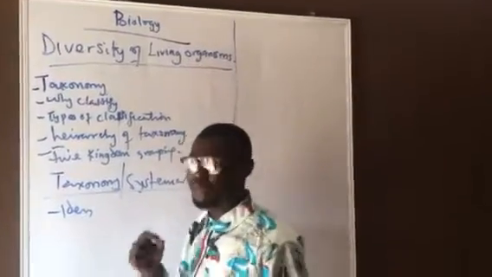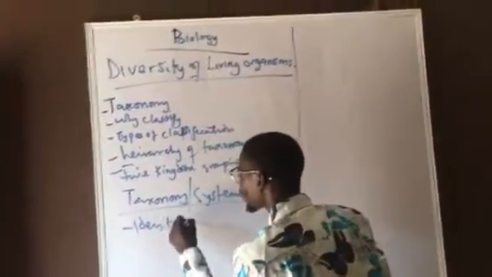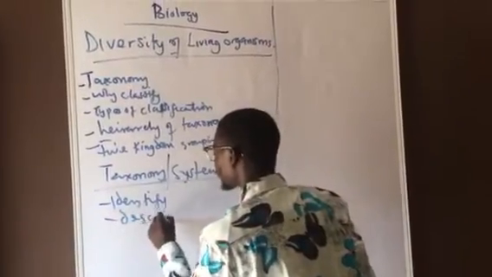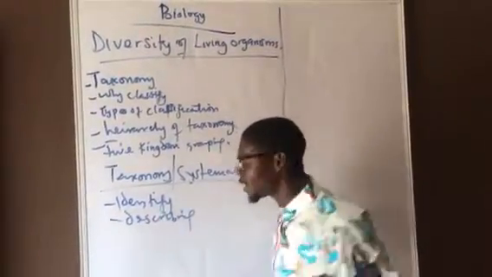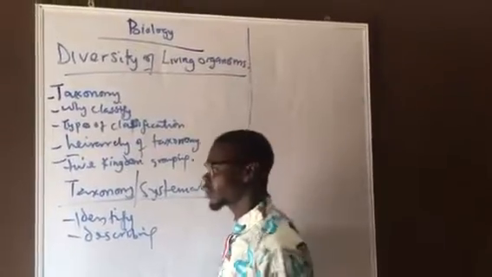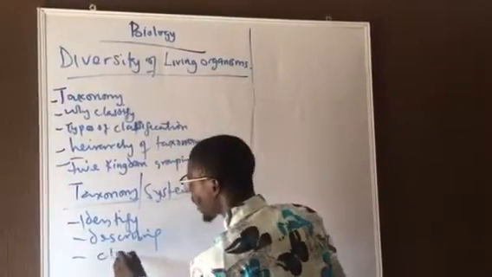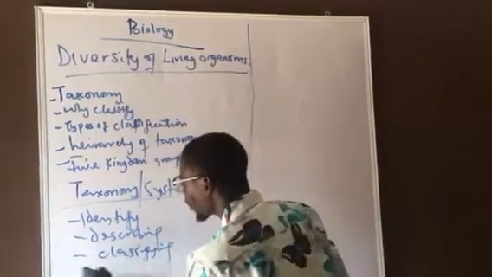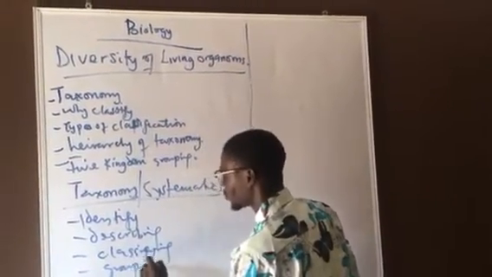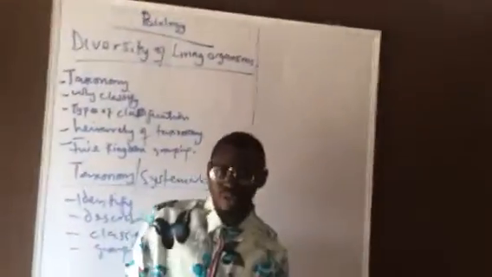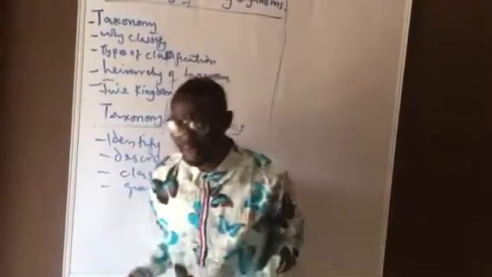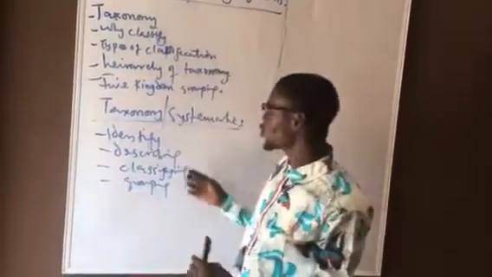It deals with identifying, describing, classifying, grouping of living organisms into different categories, into different groups based on the features that they possess, based on the characteristics. That is what taxonomy is all about.